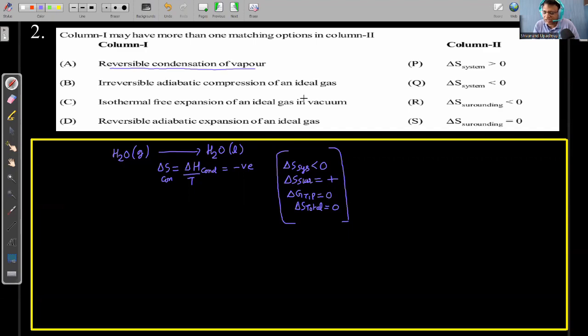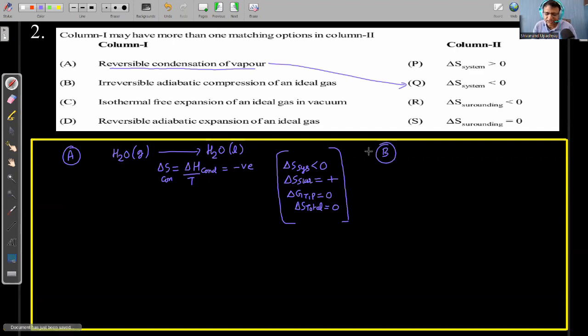For reversible condensation of vapor, we can say that delta S system will be negative and delta S surrounding will be positive. So there is no positive thing, right? So A will match with Q. Same way I can solve for option B.